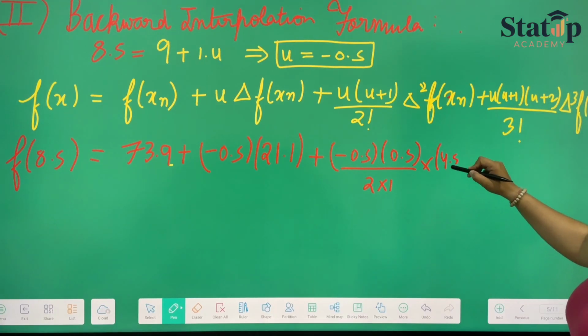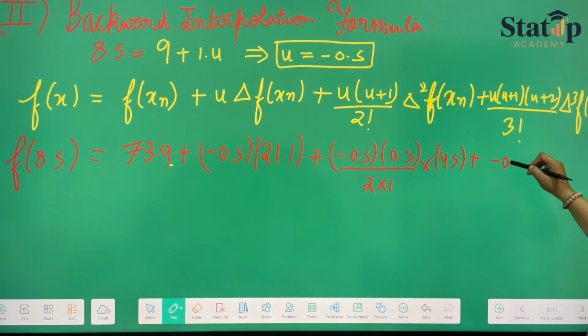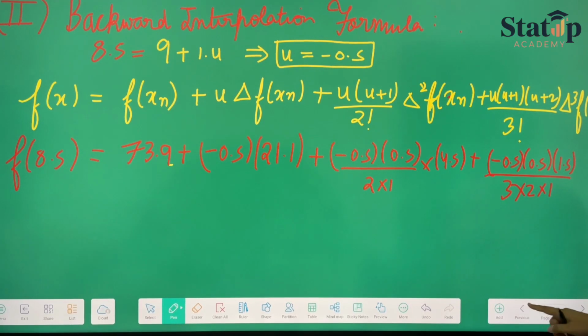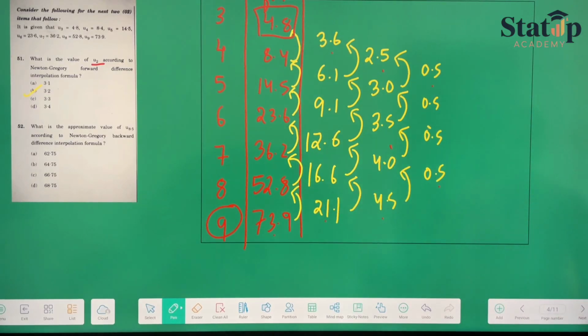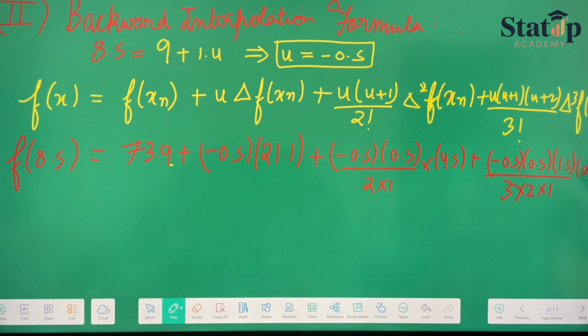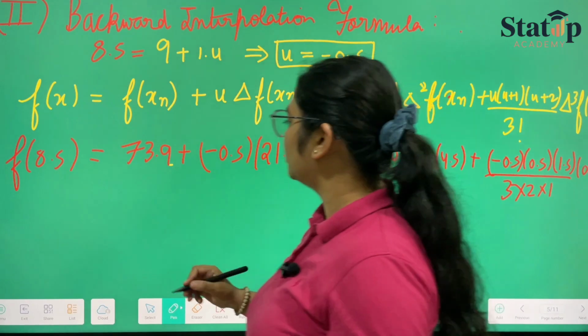So it will be 4.5, plus minus 0.5, 0.5 and 1.5 upon 3 factorial, 3 into 2 into 1, and the last difference is 4.5. So we will be taking 0.5.